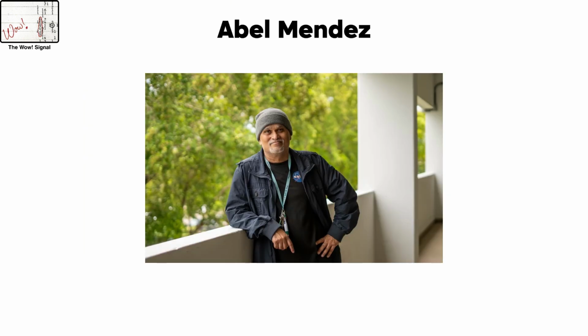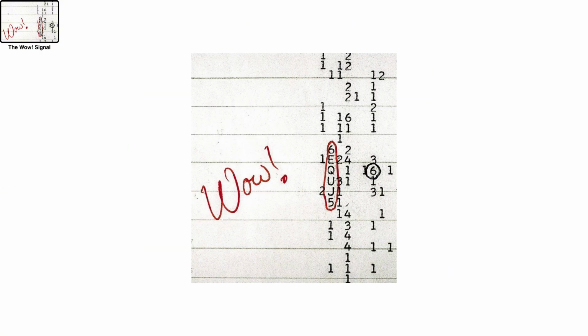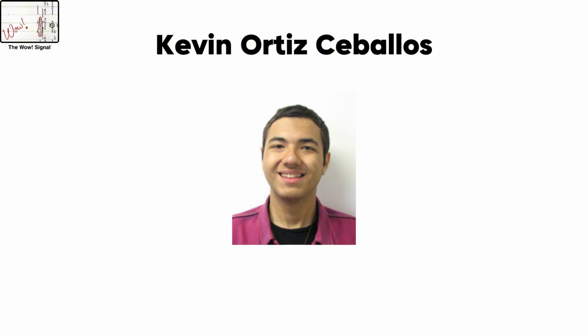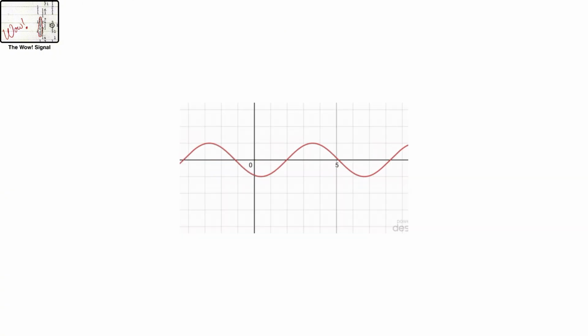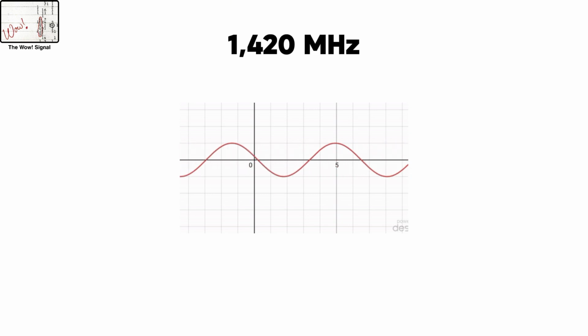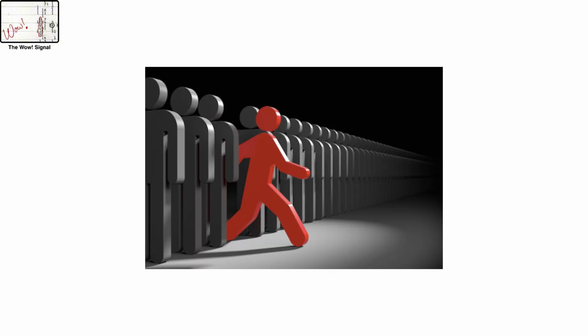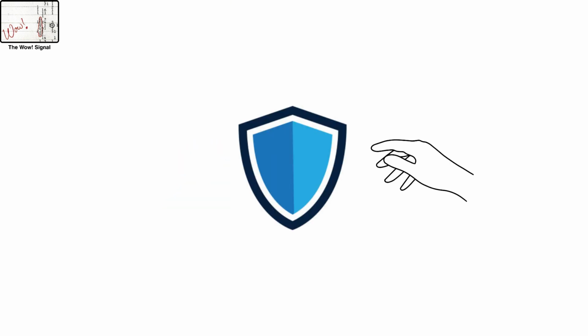A new study by Abel Mendez suggests a magnetar flare hitting a hydrogen cloud could explain the WOW signal. Despite being only speculative, it is intriguing, says co-author Kevin Ortiz Ceballos. The WOW signal's narrowband nature and its occurrence at 1420 MHz, a key SETI frequency linked to neutral hydrogen, made it stand out. This frequency is often targeted in alien signal searches because it is universally significant and protected from human interference.